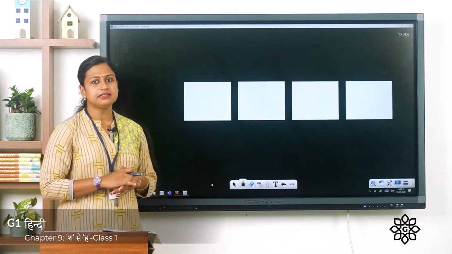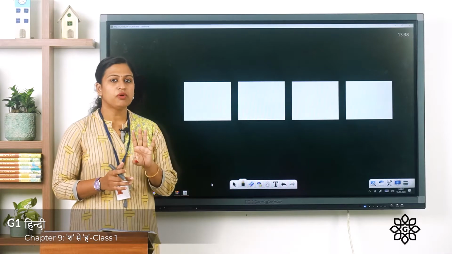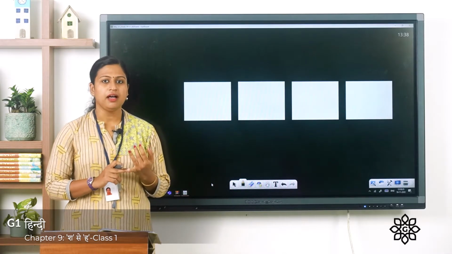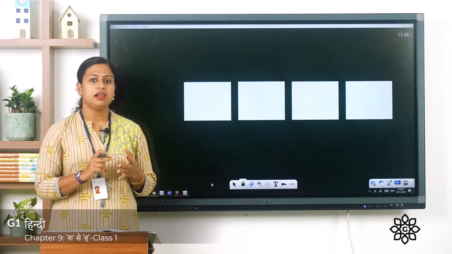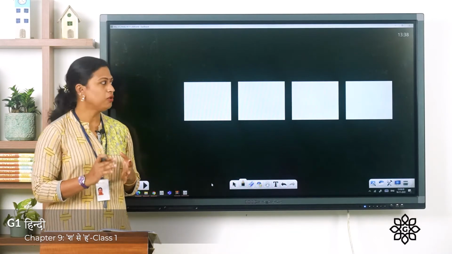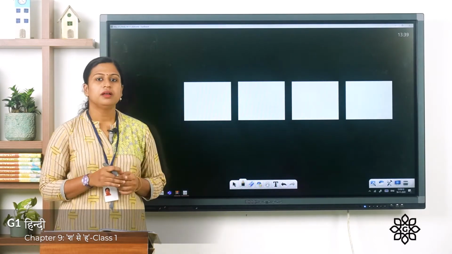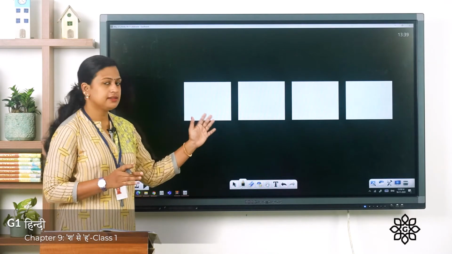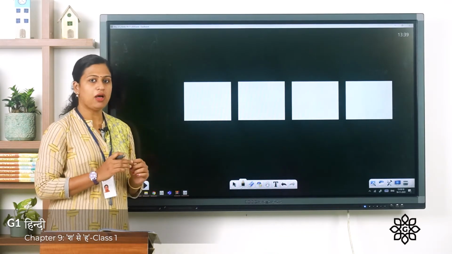In the previous class, we learnt about 4 Vyanjan letters. They are Ya, Ra, La, Va. I hope you all have your notebook with you. Now I am going to write these letters here and you have to write along with me.